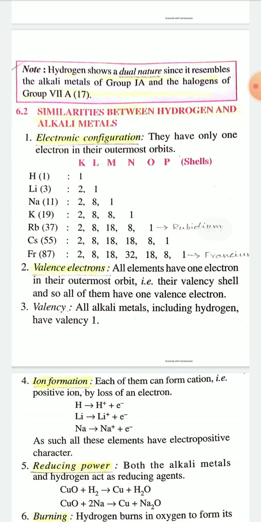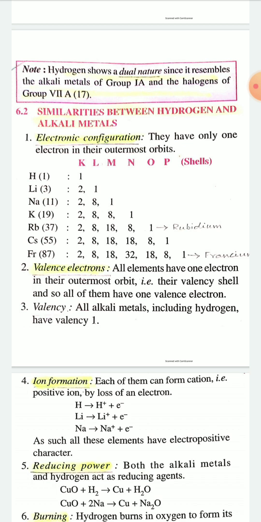So note, hydrogen shows a dual nature, since it resembles the alkali metals of group 1A, that is group 1, and the halogens of group 7A, that is group 17. So hydrogen shows a dual nature. Now we have to know the similarity between hydrogen and alkali metals and similarity between hydrogen and halogens. So first, similarities between hydrogen and alkali metals.